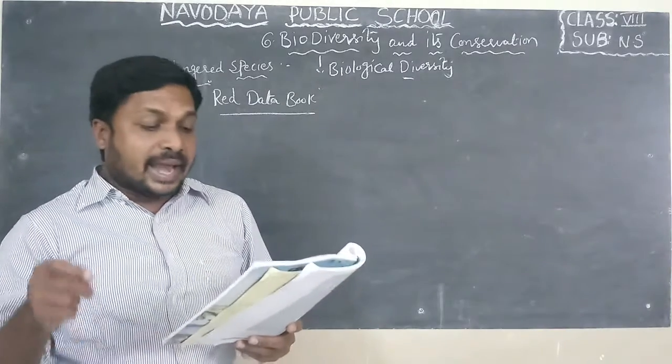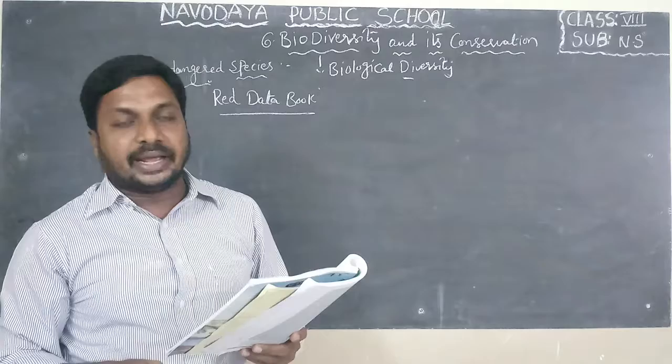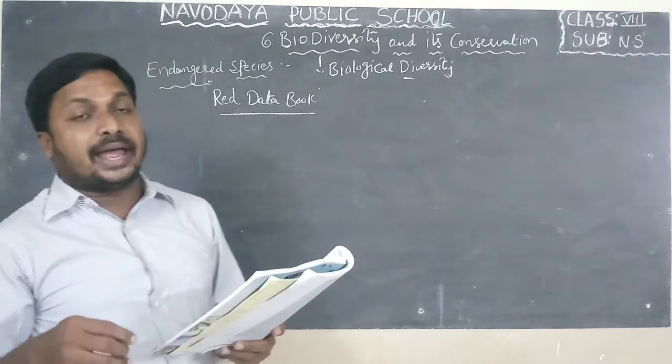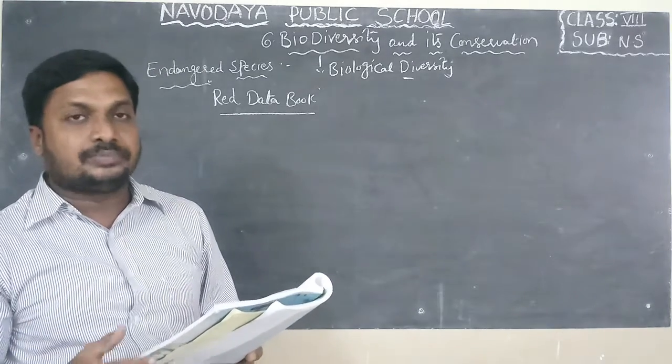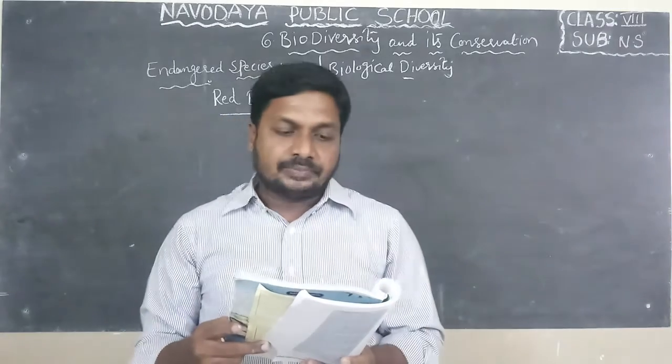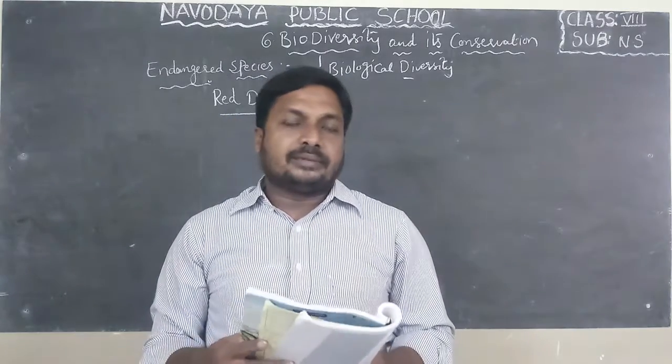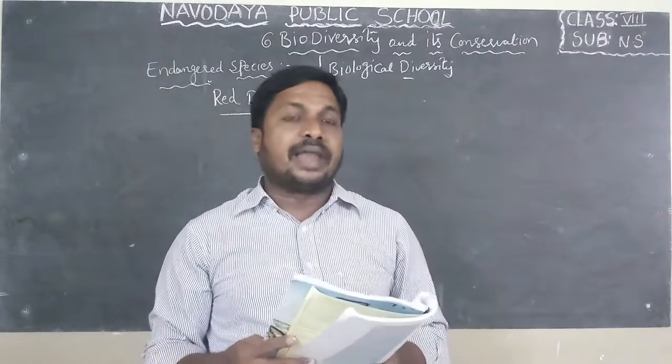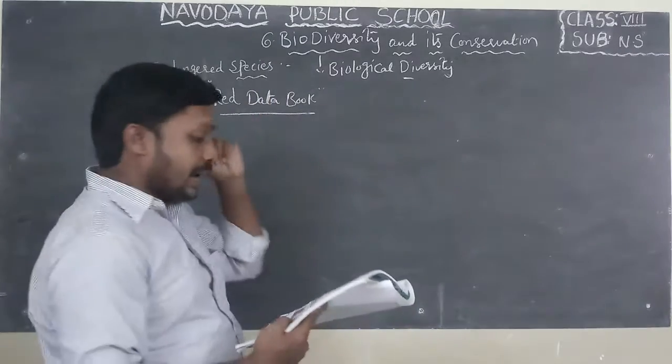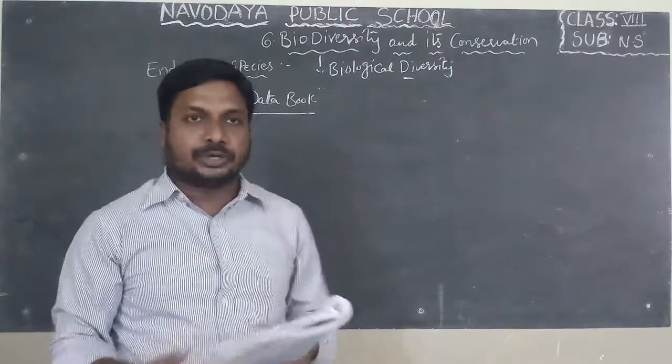They are in endangered condition in India. These endangered organisms include plants and animals. The book which contains endangered species of animals and plants is known as Red Data Book or Red List Book.